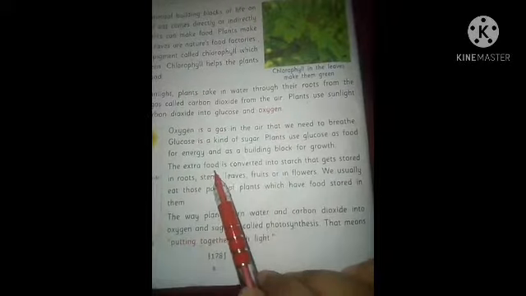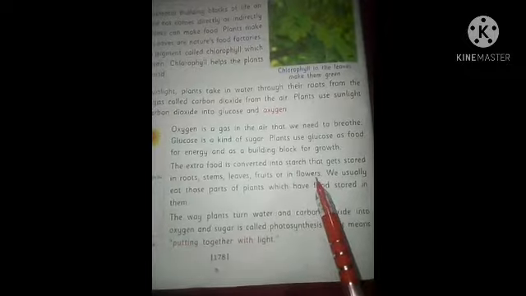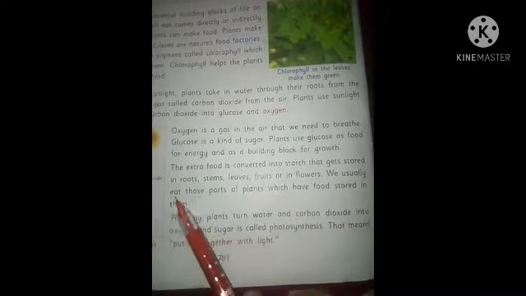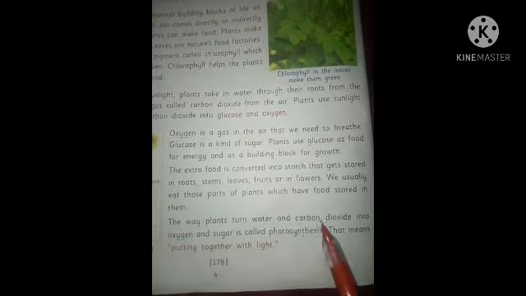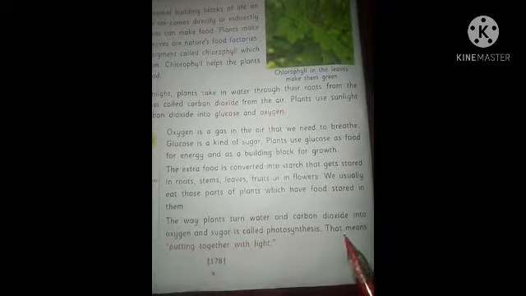The extra food is converted into starch that gets stored in roots, stems, leaves, fruit or in flowers. We usually eat those parts of plants which have food stored in them. The way plants turn water and carbon dioxide into oxygen and sugar is called photosynthesis. That means putting together with light.